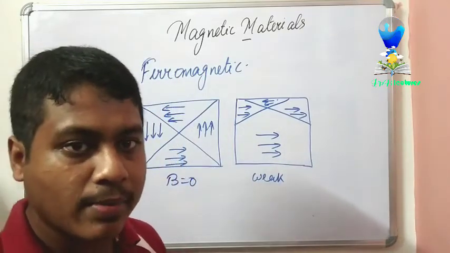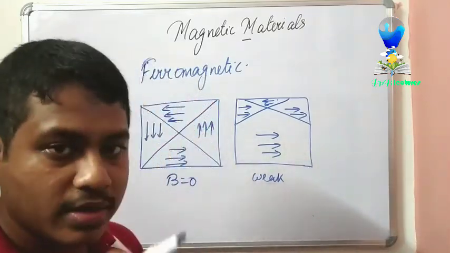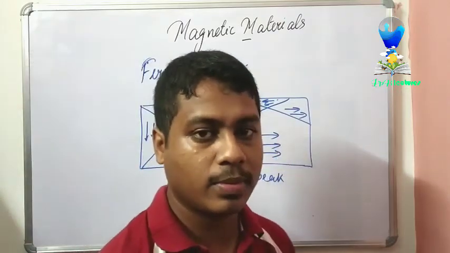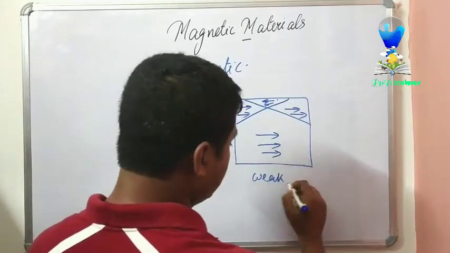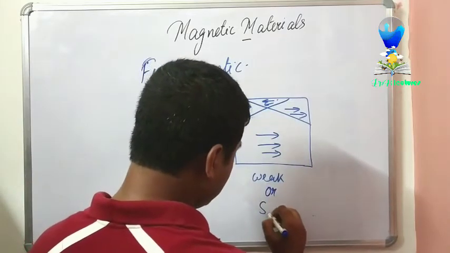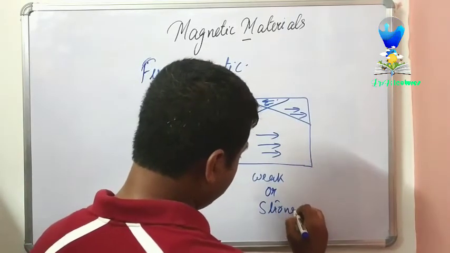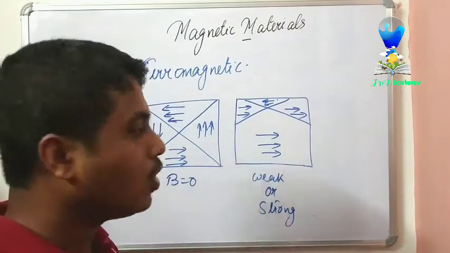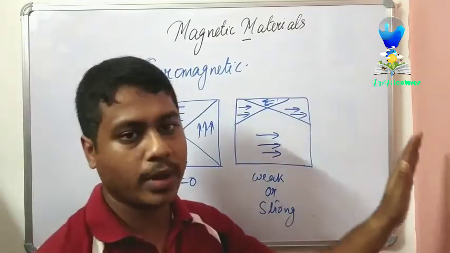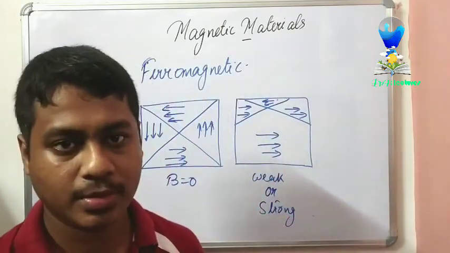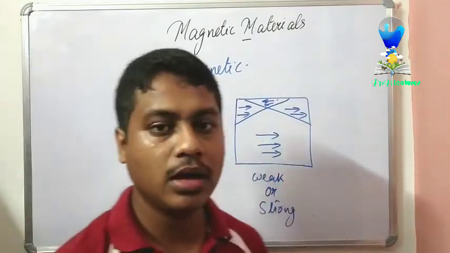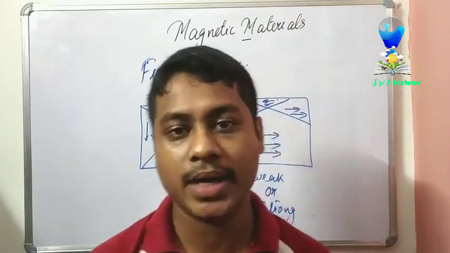To make it completely magnetized, the same condition that we applied to the paramagnetic material applies: it needs a strong magnetic field. When we apply a strong magnetic field, all the domains align in the direction of the magnetic field, and it becomes a strongly magnetic material.